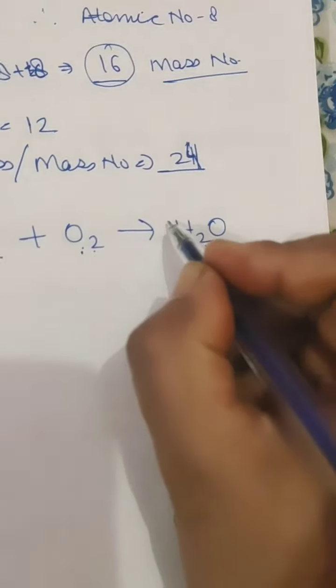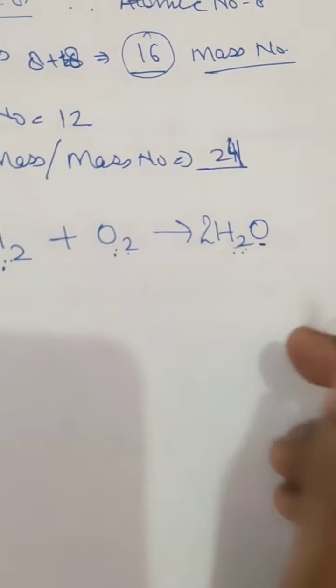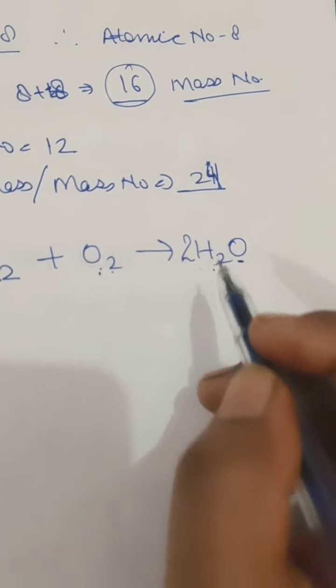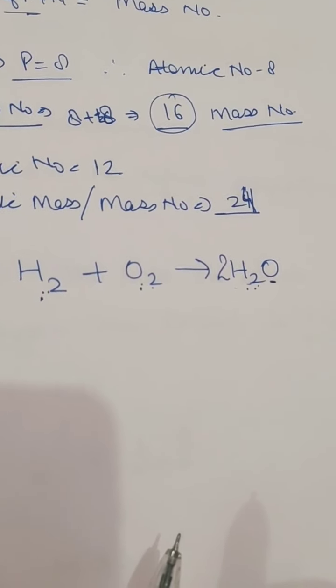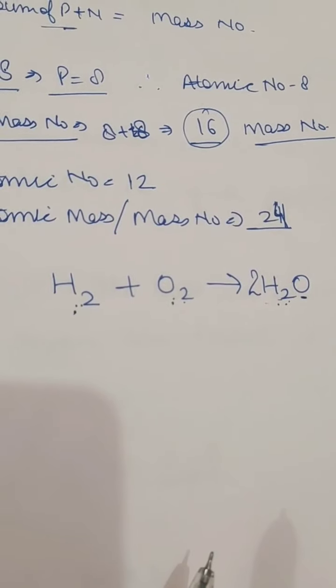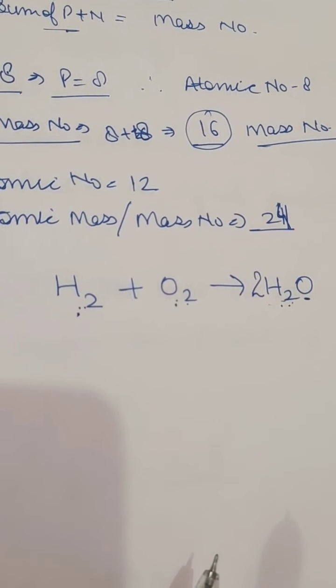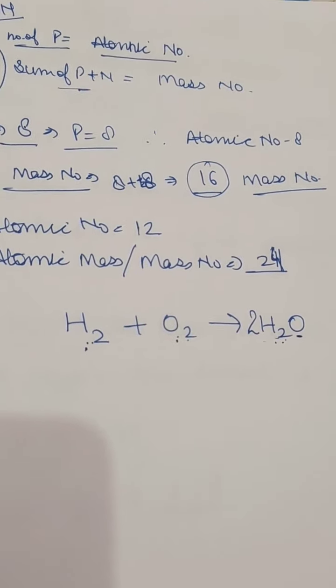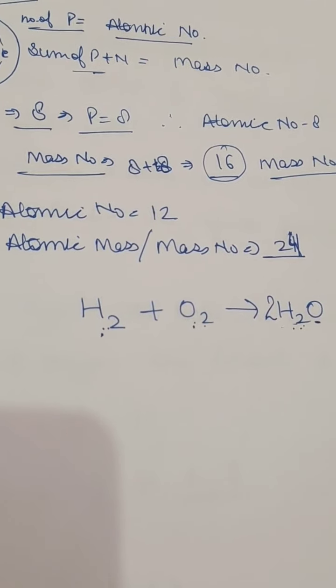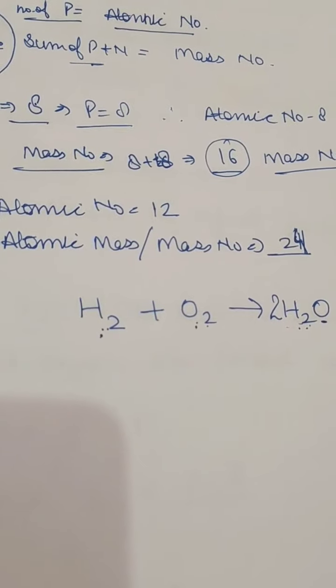So we can put 2 here. When we put 2 here, it does not change the formula. It only tells us there are 2 molecules of water. So I've explained to you about atoms. Atoms are the smallest particle of an element which can take part in a chemical reaction, but a molecule is a group of atoms which have a definite formula and which combine to form a new substance or a new compound.